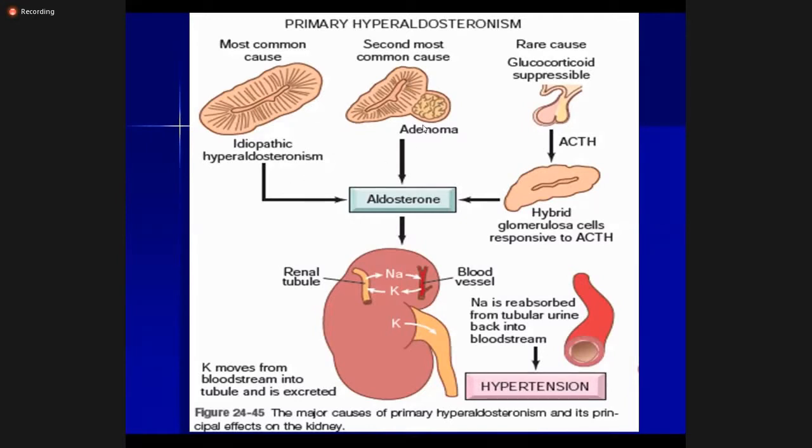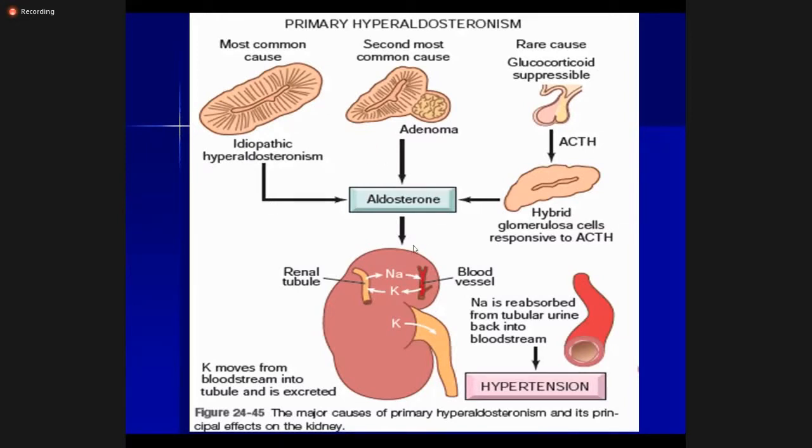The second most common cause is an adenoma. Then the rare causes can be glucocorticoid suppressible ACTH. Okay, so all these primary hyperaldosteronism conditions cause excess secretion of aldosterone.